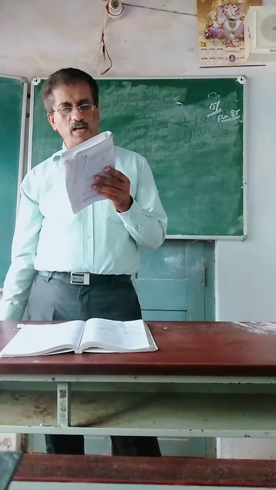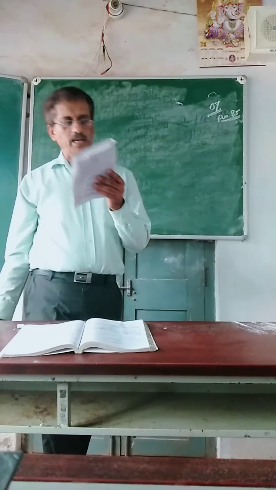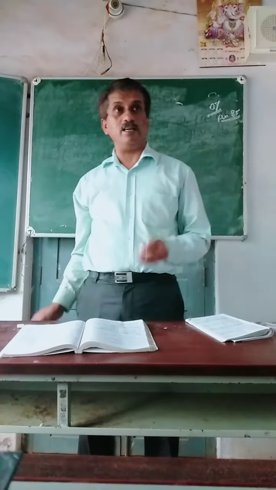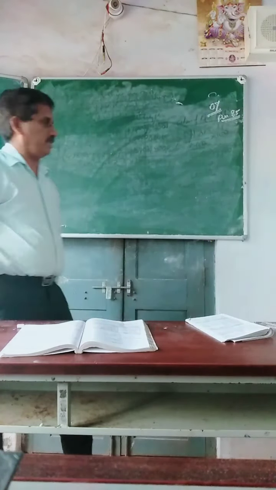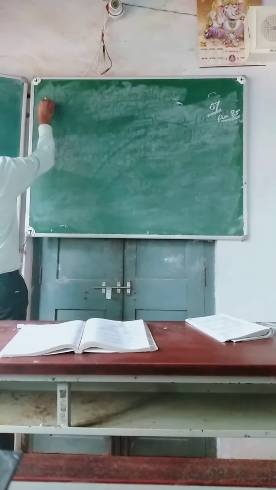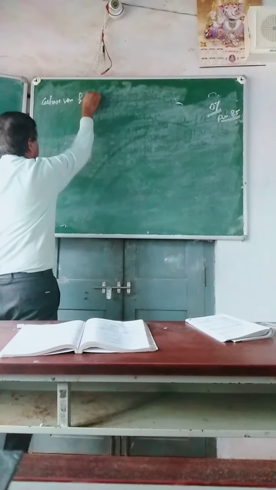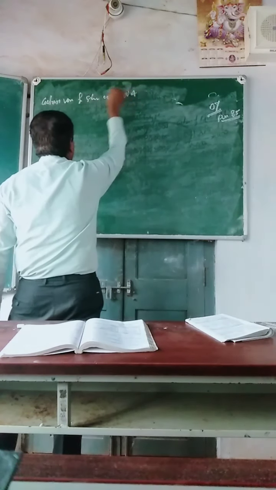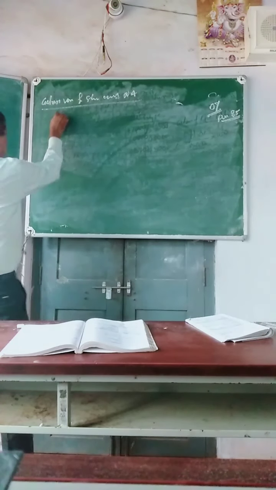The net profit over the last 3 years is given in this problem, and 20% is placed to reserve. Fair commercial rate of return is 10%. Calculate the value of share under the net asset method, the yield method, and the fair value of shares. Now, first method: calculation of value of share under the net asset method.